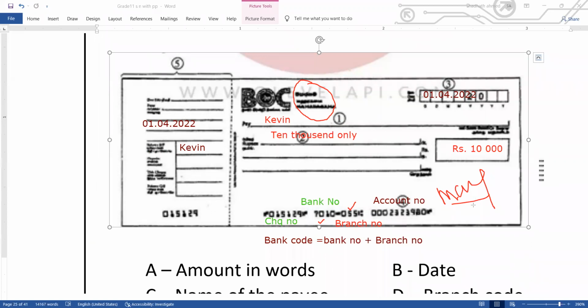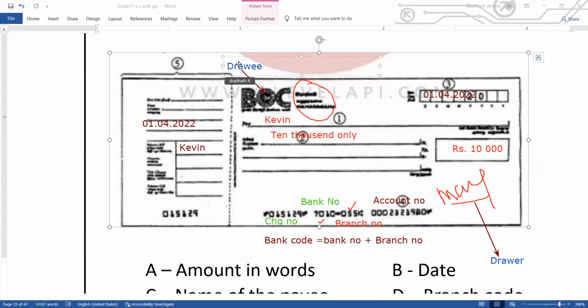The one who is signing the check is known as the drawer. The bank, BOC, is termed the drawee.